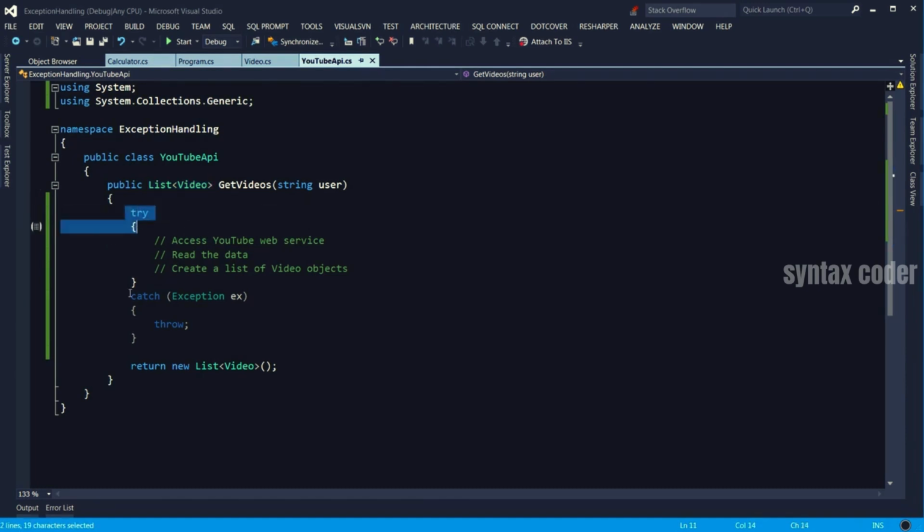Here we have a try catch block. Inside the try block, we access YouTube web service. We probably may have to open a network stream, read the data as XML, and then parse it, create a list of video objects, and let's not worry about that low-level complexity. But what matters here is there could be quite a few reasons where something could go wrong during fetching videos from YouTube. And often they would be very low-level exceptions like network stream, I don't know, parsing exception, whatever. You do not want to expose these lower level exceptions to the higher layers of your application.